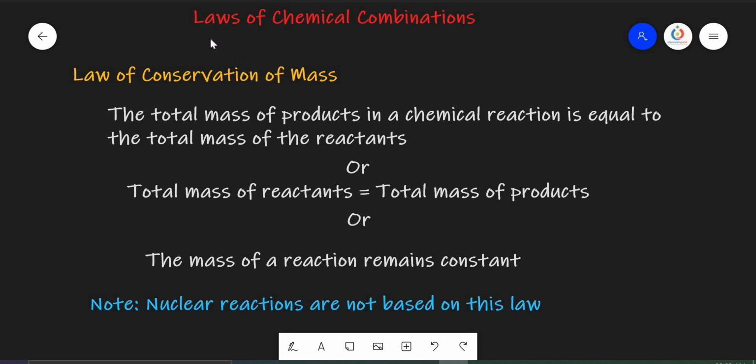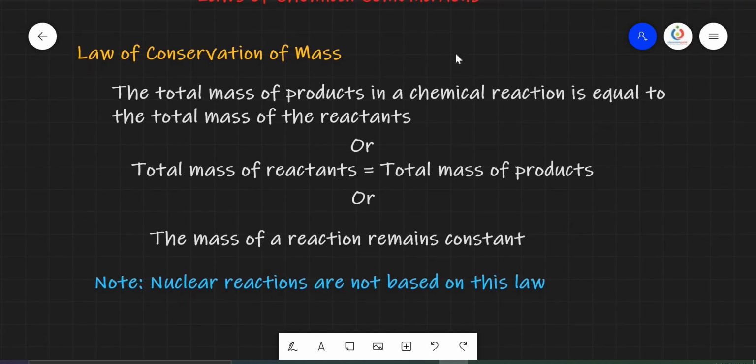Okay students, today we shall discuss the laws of chemical combinations. In the laws of chemical combinations, there are 4 laws, actually 5 are there, but Gay-Lussac's law of volumes we shall discuss in the states of matter. So here we discuss the other 4.